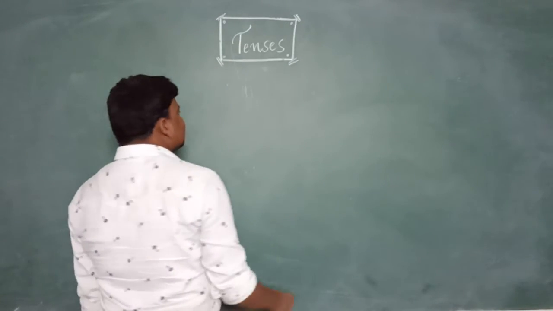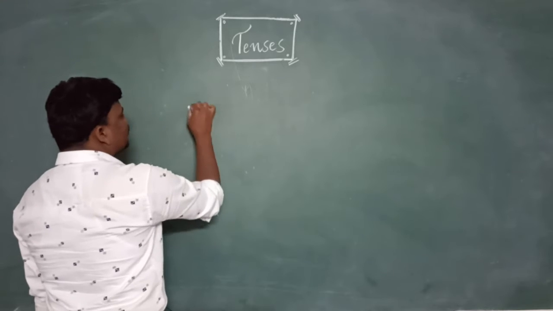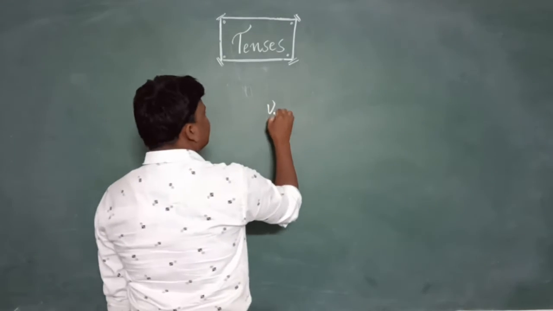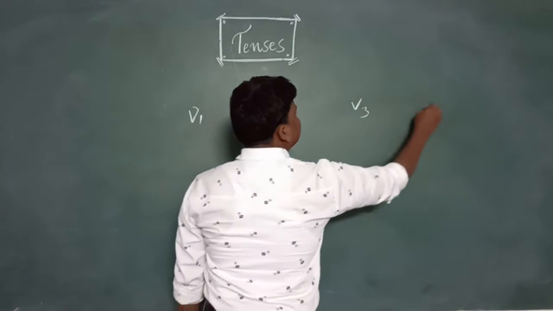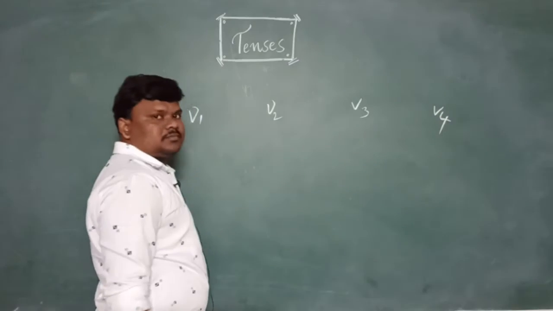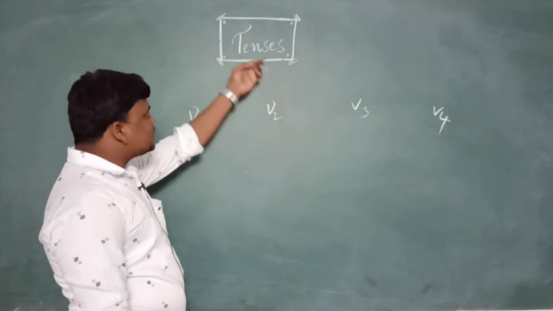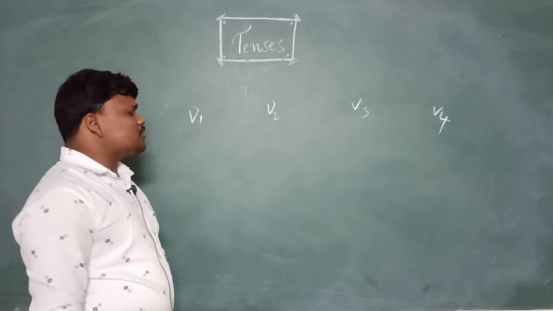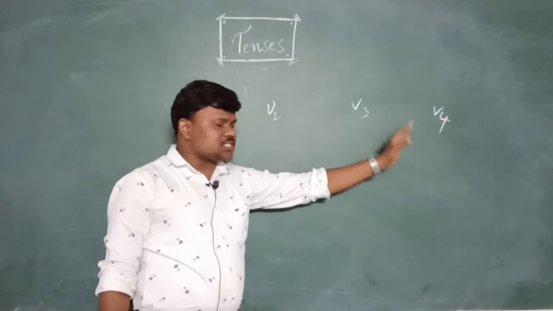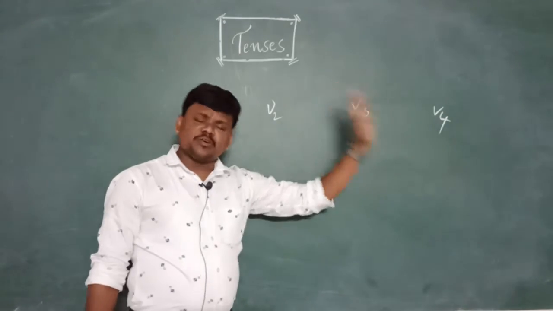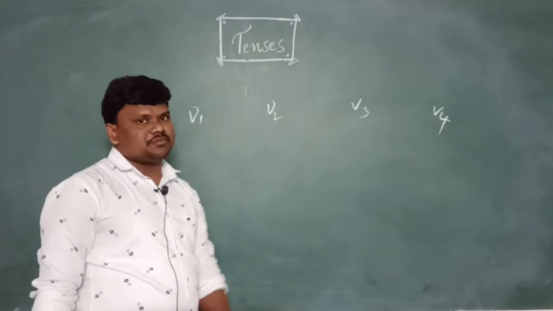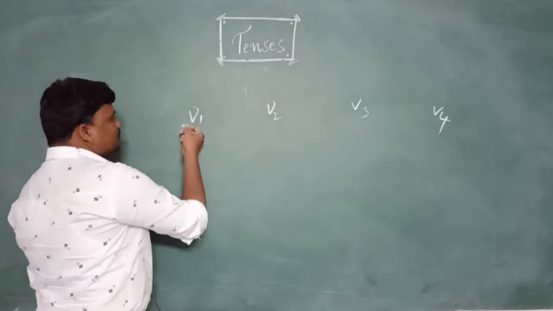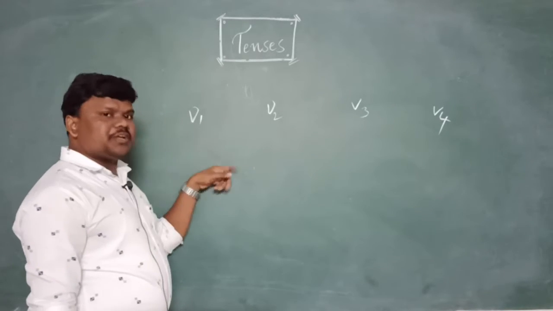As per the grammar, as I taught you many times, there are V1, V2, V3, V4. As per the tenses, we have 4 verbs. There is a V5 also. Many books suggest only 4. Some books suggest V5, some V6 also, but I included V5 in V1.